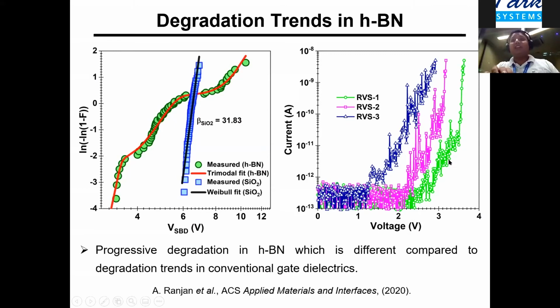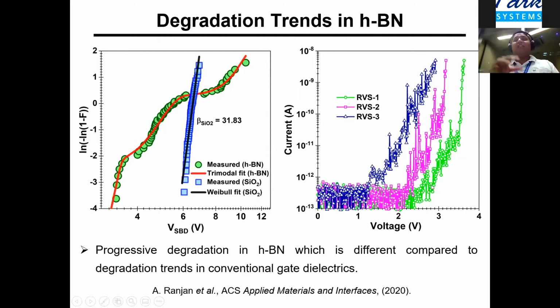So what you are seeing here, as we try to understand the breakdown mechanism, in this particular slide, is that when we take an HBN and apply multiple ramped voltage stresses (RVS) by limiting the current compliance, you can see that progressive degradation is happening. And this is very different from what we observed in conventional gate dielectrics, because in conventional gate dielectrics, once we have a percolation path formed, the current is always much higher.